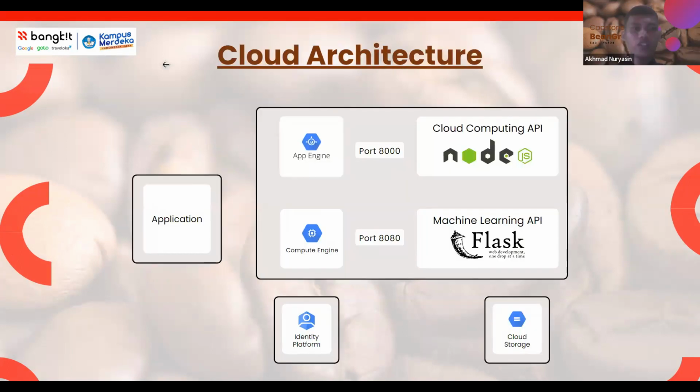This is our cloud architecture. First, we use Identity Platform service to authenticate and manage user data. We are deploying a static content API built with Node.js using App Engine on port 8000 and deploying the machine learning API built with Flask using Compute Engine on port 80x0. We also use a bucket from the Cloud Storage service to store images from the scan result.